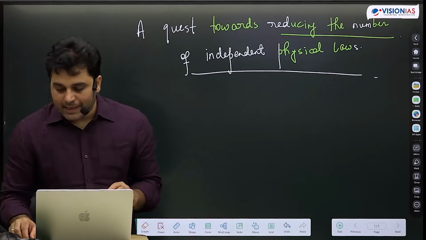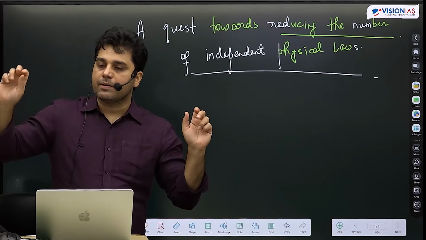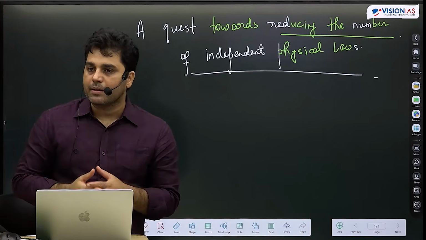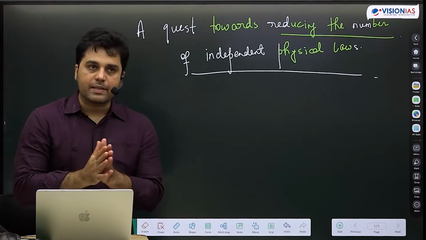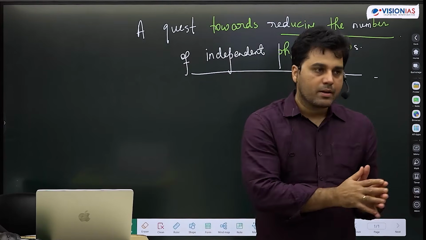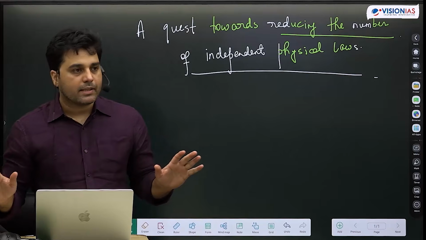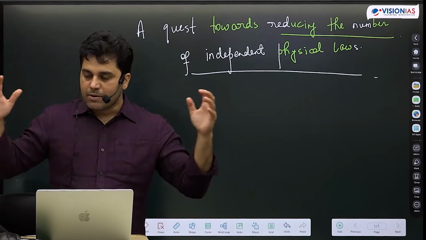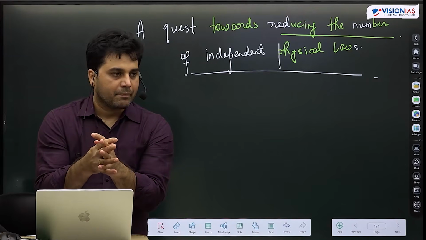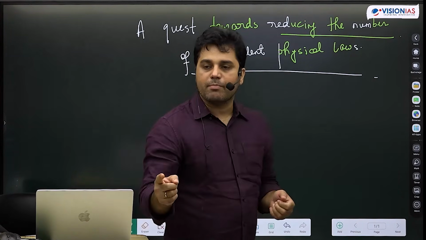These two are very correct in their own realm. If I have to describe the behavior of stars, galaxies and planets, I have to use general theory of relativity. If I have to describe the behavior of atoms, molecules and subatomic particles, I have to use quantum mechanics. Both of them are very successful in their own domain. But if you try to combine them into one framework, you fail at it.